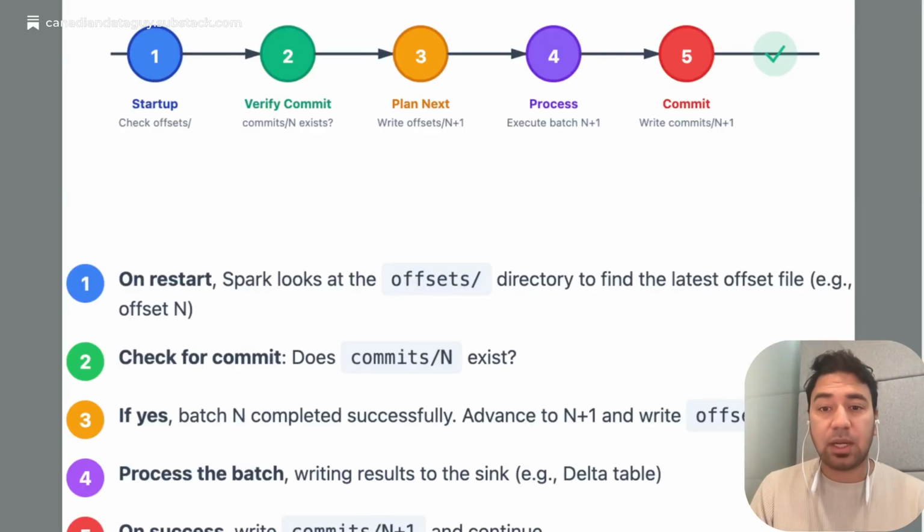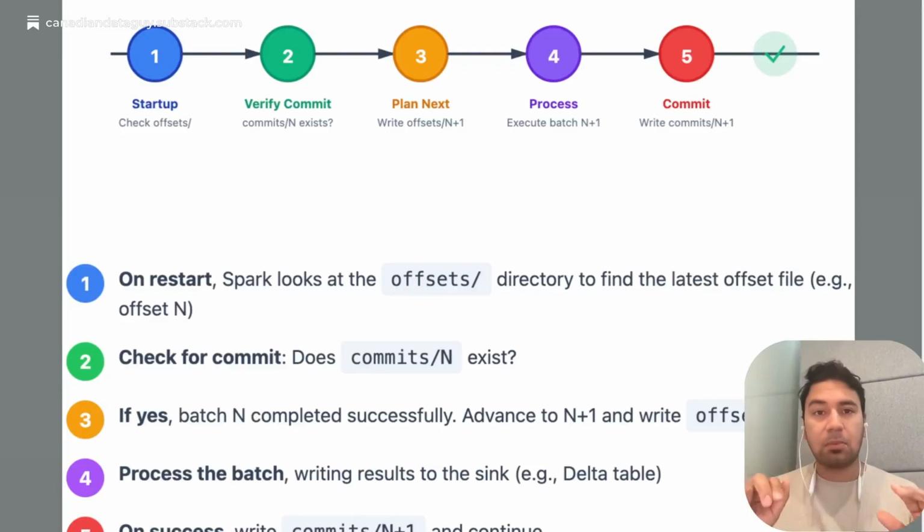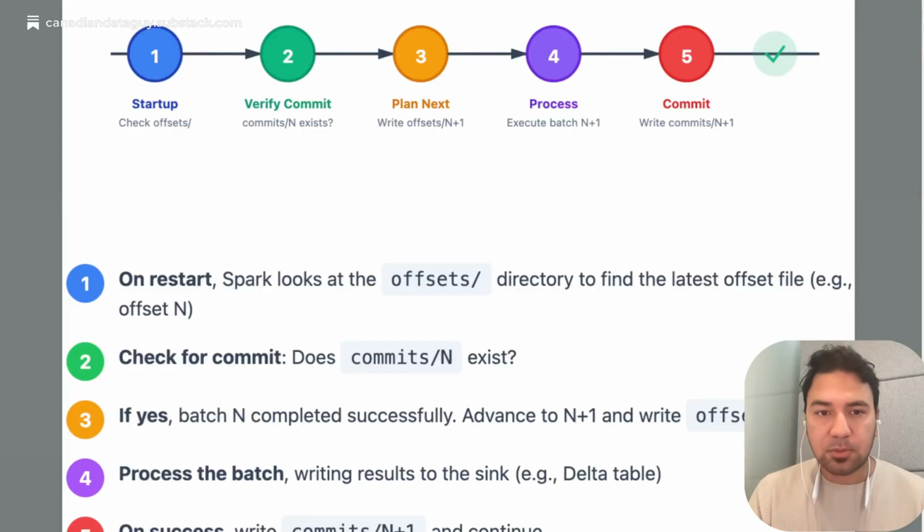offset n+1 file. So think of creating the offset n+1 file as the intent that it's going to process the next batch. Once it writes the commit n+1 file, that shows that it's completed. So offset is the intent and commit shows that, hey, I finished processing the n+1 batch. This is how Spark streaming works. Very simple to understand, right?